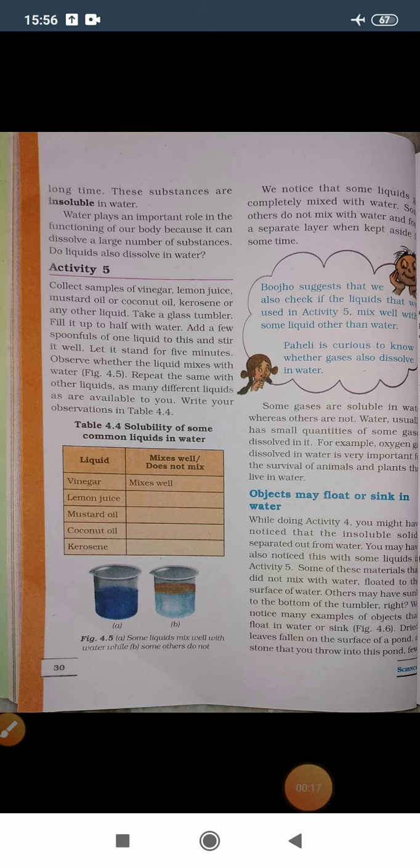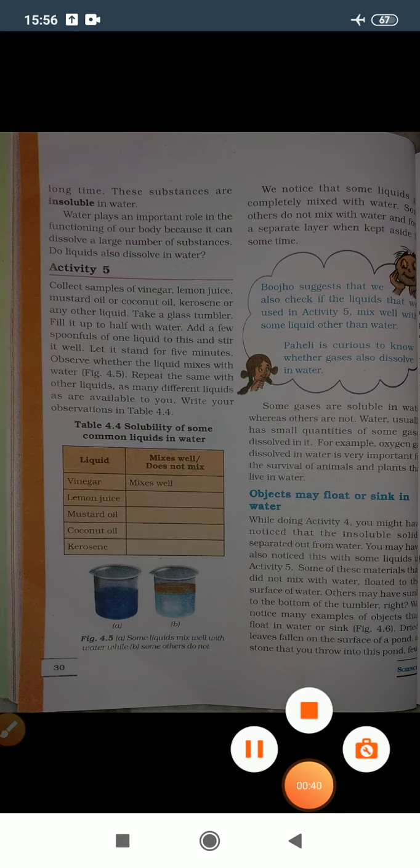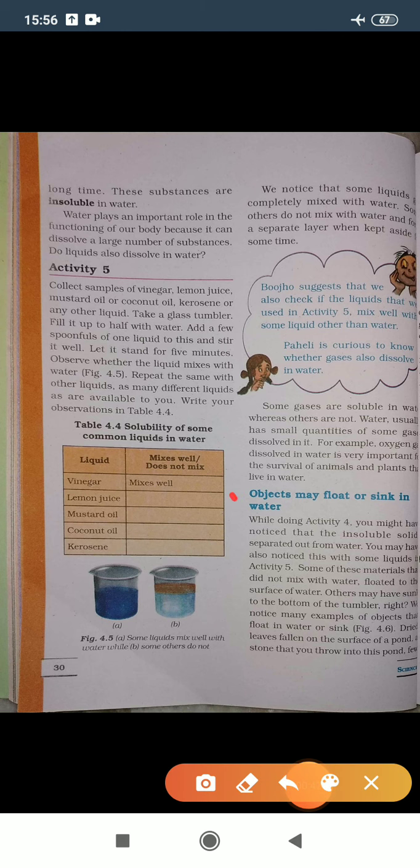Yesterday, we had studied about soluble or insoluble substances. In that, with the help of solid materials, liquid materials, and gaseous material, we went through some experiments. Today, we are going to see how objects may float or sink in water.